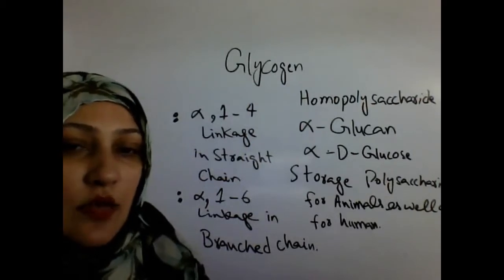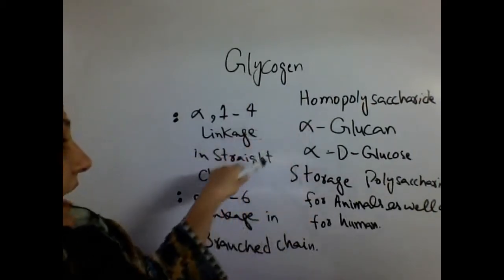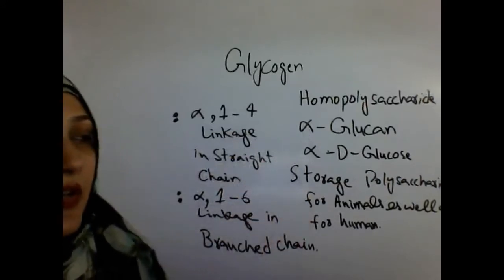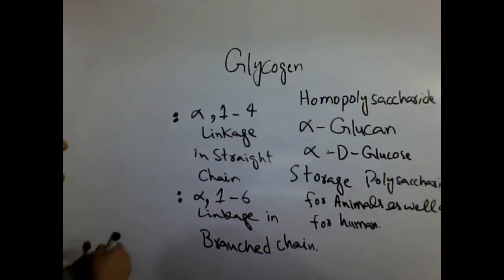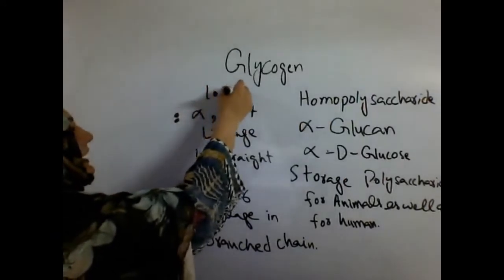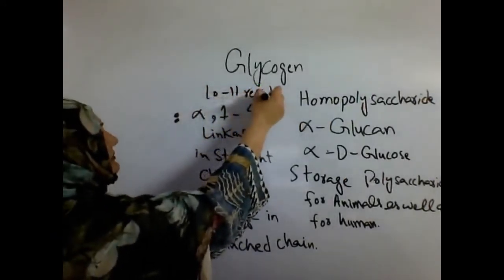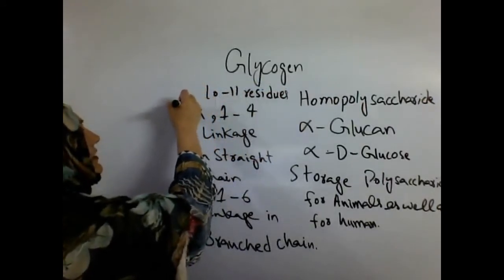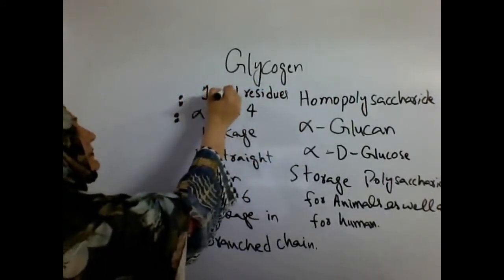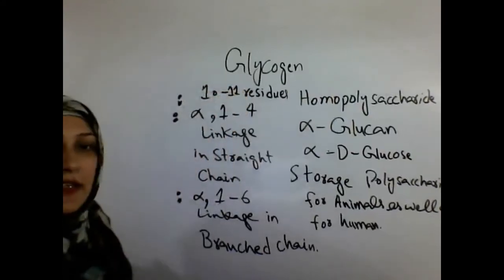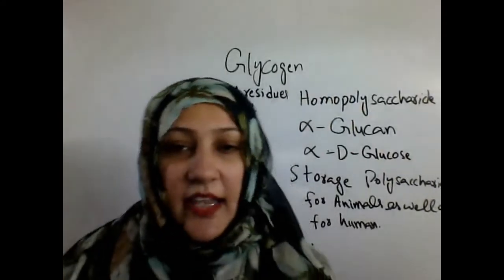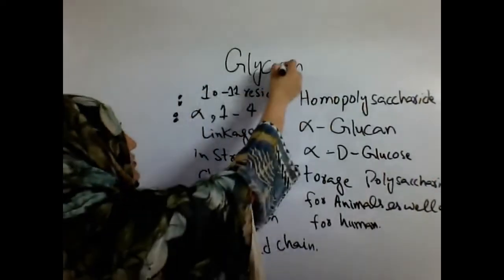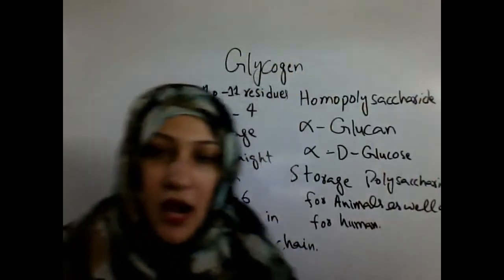In this molecule, the alpha 1,6 linkage of the branch chain is attached after every 10 to 11 residues. So glycogen is more compact than the starch molecule.